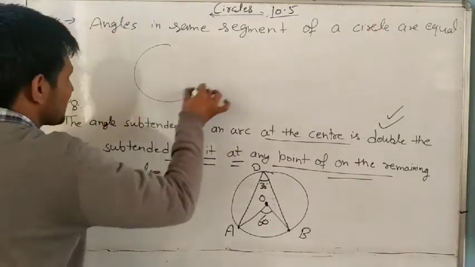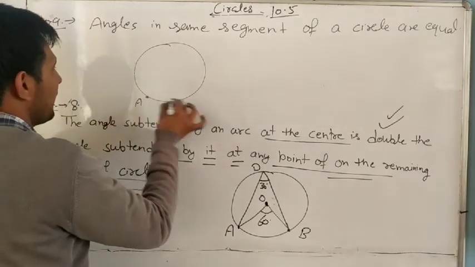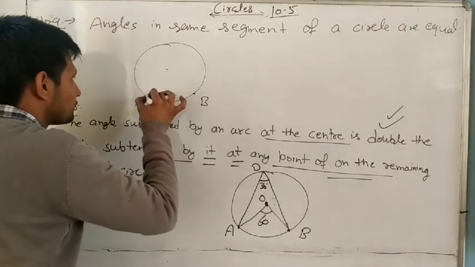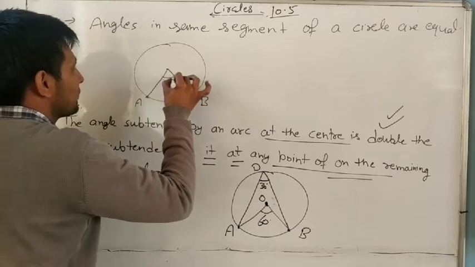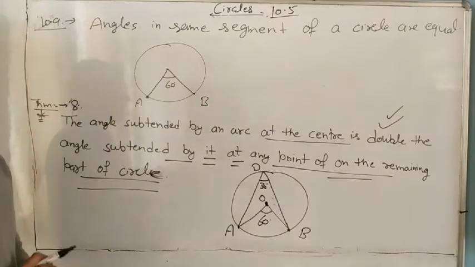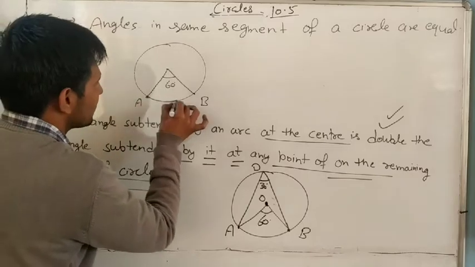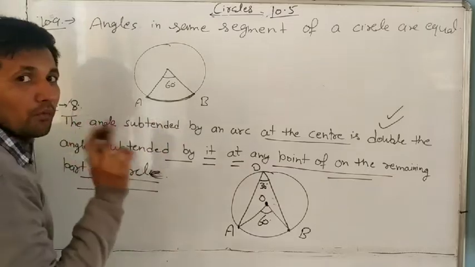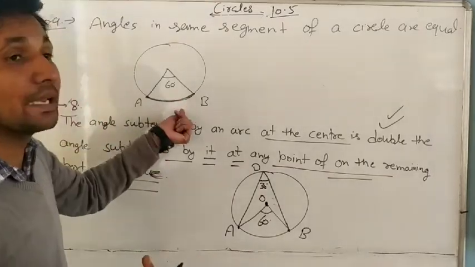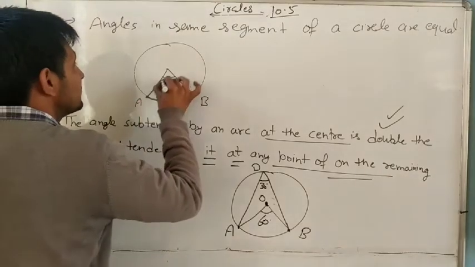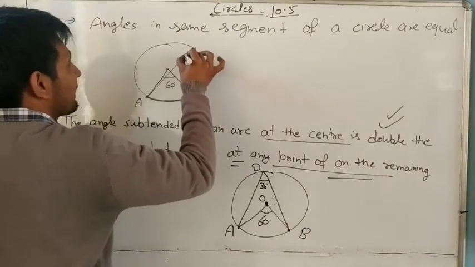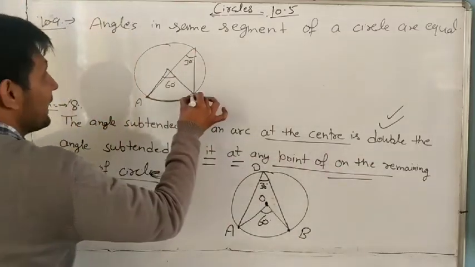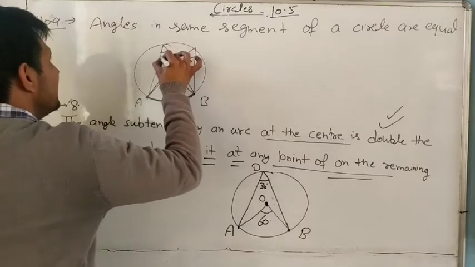It means if in any circle, suppose there is arc AB, and suppose O is the center and this angle is 60 degrees. We know AB is an arc, and if we make some more angles by the same arc on the circle, how much is this angle by the same arc? It is 30 degrees. It is always double, or not? And suppose if I make one here, it is also 30 degrees.